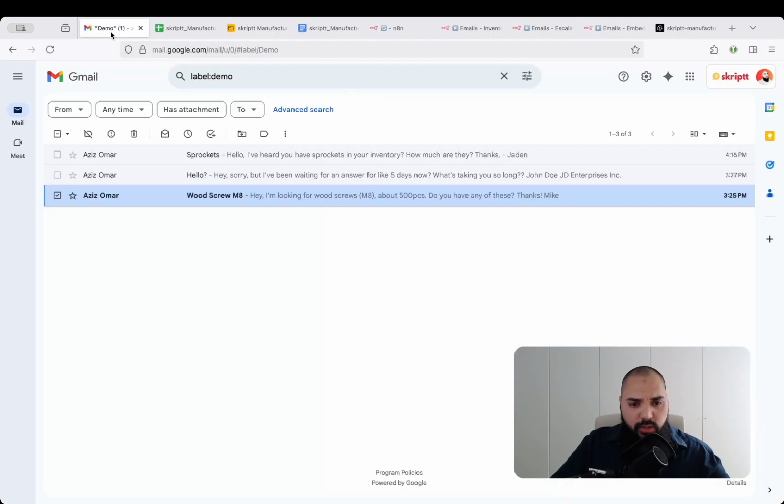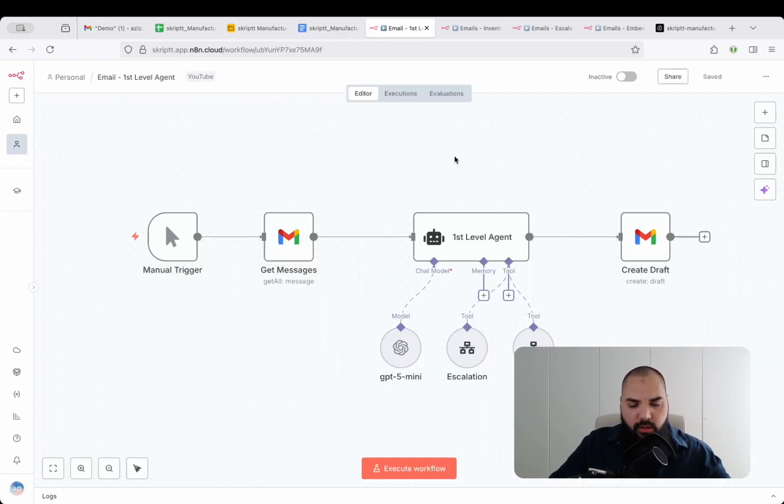And jumping back into the automation, let's also see how this works. I'm going to demo this really quickly. So let's say we have this query right here. Somebody's looking for these kinds of screws. So I'm going to run the automation now, and let's see what happens. So we got one message, and now the agent is basically categorizing and forwarding it to the right agent, right?